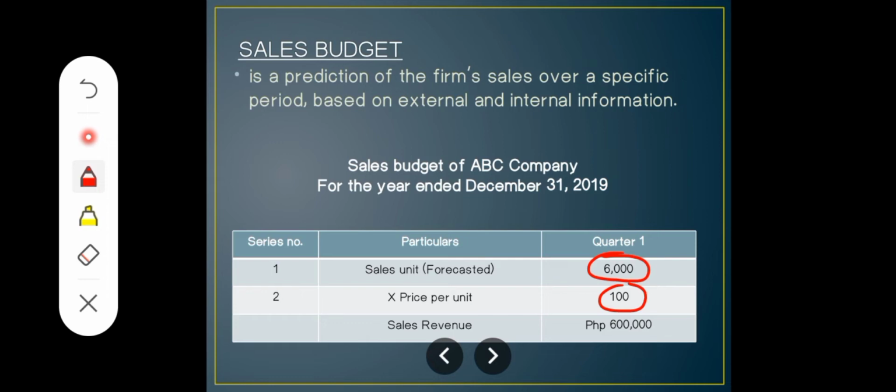So if we sell 6,000 units for 100 pesos each, that's 600,000 pesos of sales revenue. So that's your sales revenue in your first quarter. So the unit sales that were budgeted were multiplied by the selling price to create the sales budget.